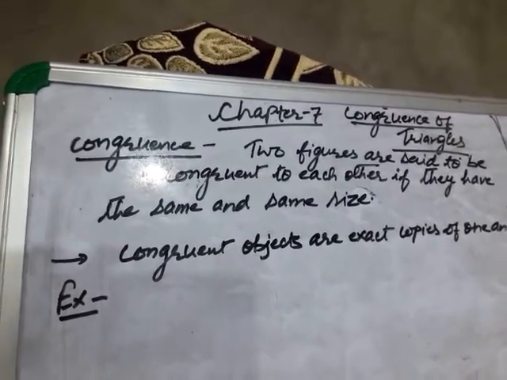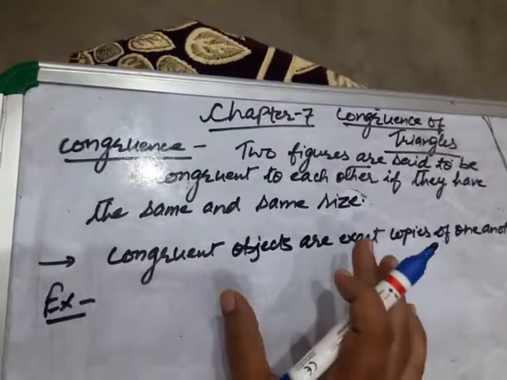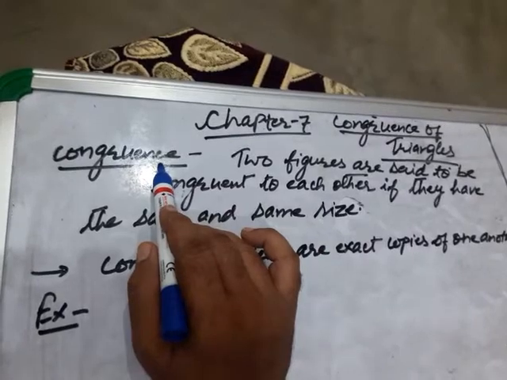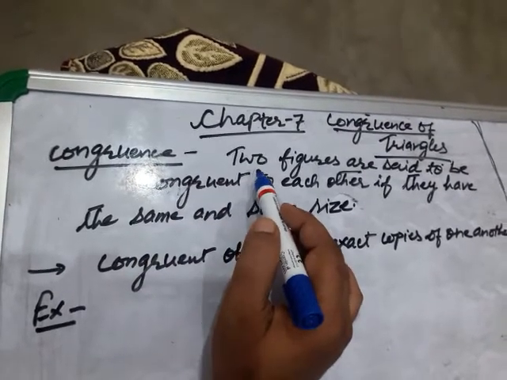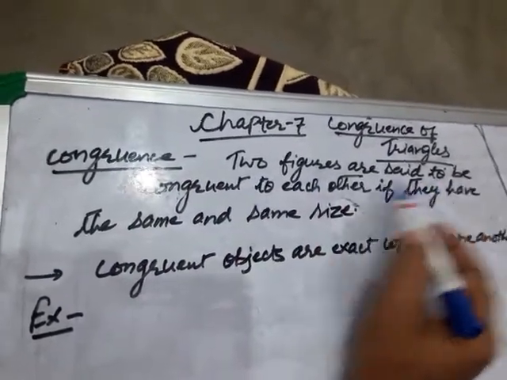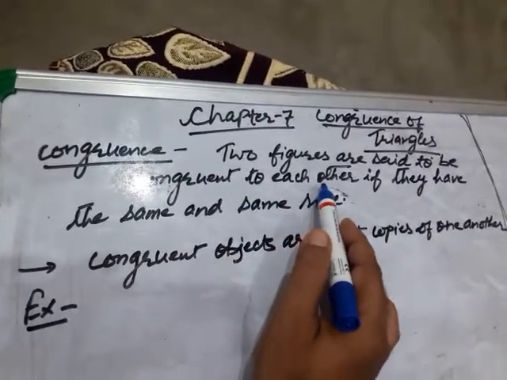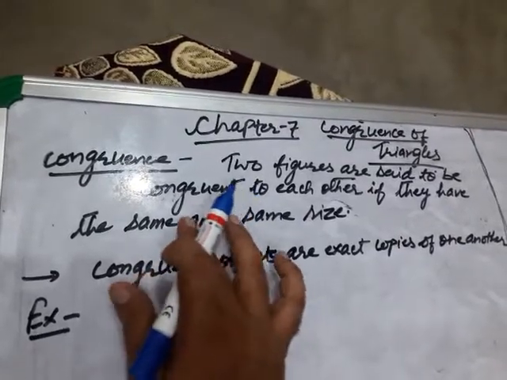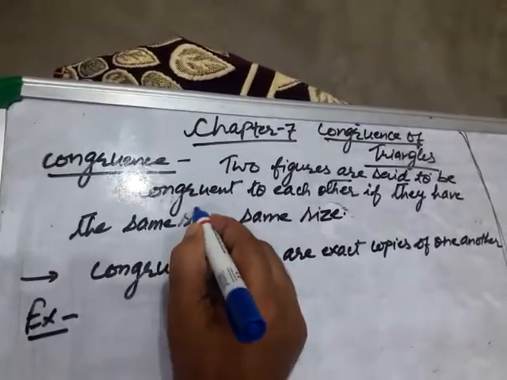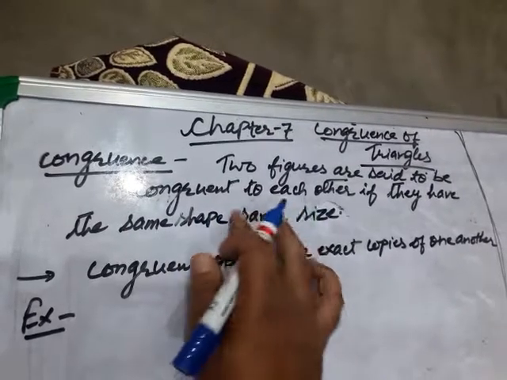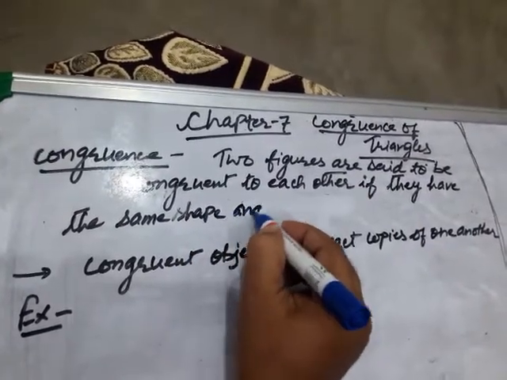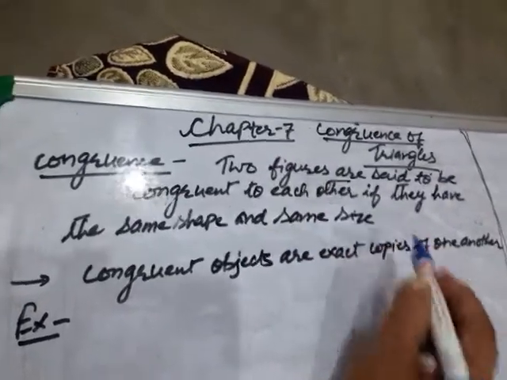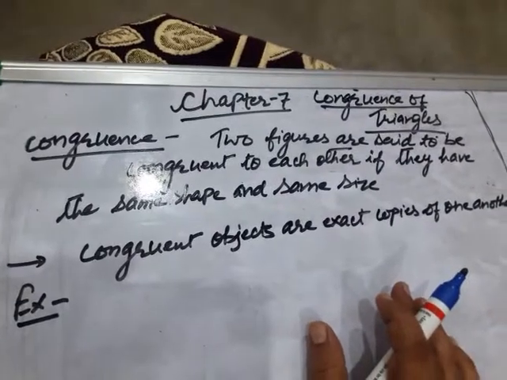Congruence means two figures are said to be congruent. Congruence is the relationship, clear, when two figures are said to be congruent to each other if they have the same shape and same size. Okay, children, two figures are said to be congruent.